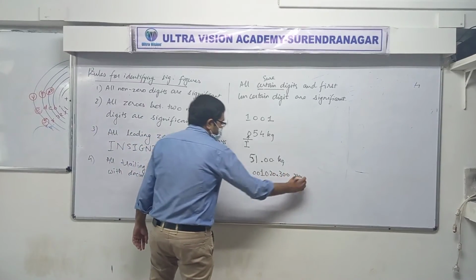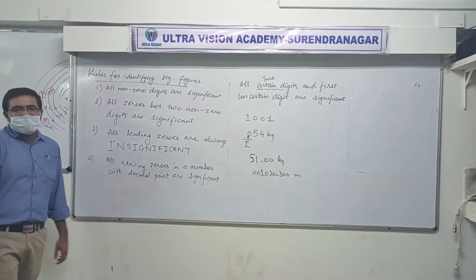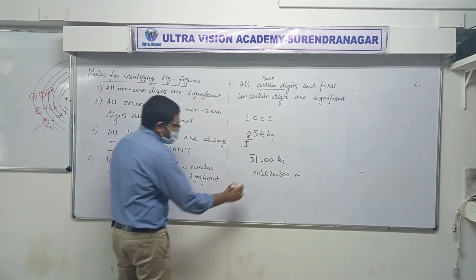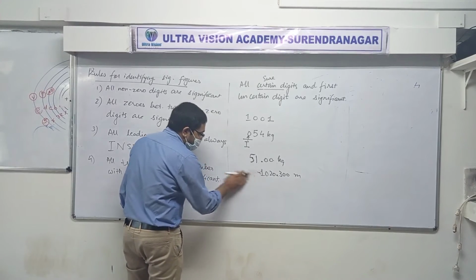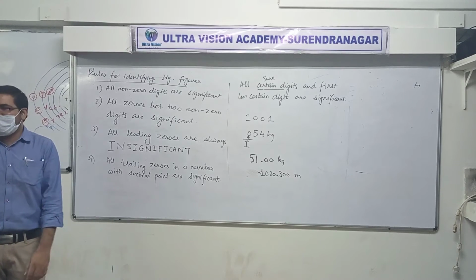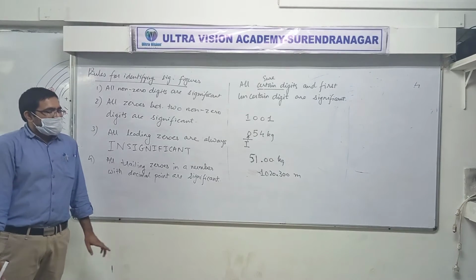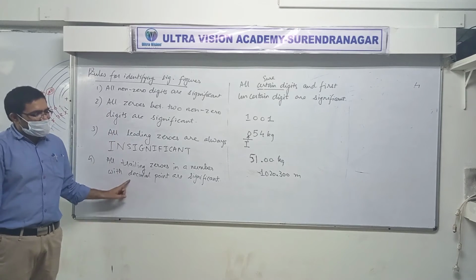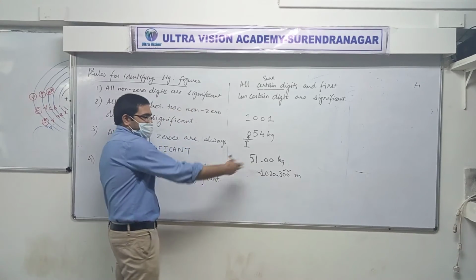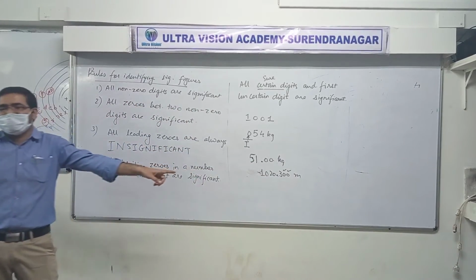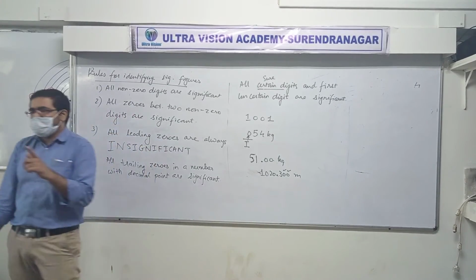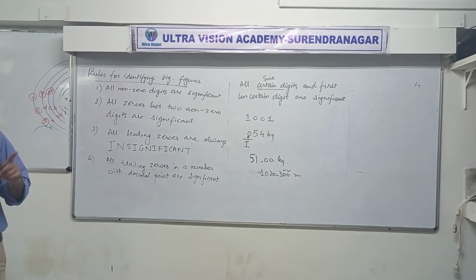Suppose this one is in meters. 7. Are you sure? Yes. First of all, leading zeros are insignificant. They are useless. Remove this. Now this is a number. Does it have a point? Yes. Then what happens here? In a number with a point, trailing zeros are significant. So these 2 zeros are significant. And the other digits, obviously, are all significant. The total number of significant digits is 7. Got it? Sure? Clear?